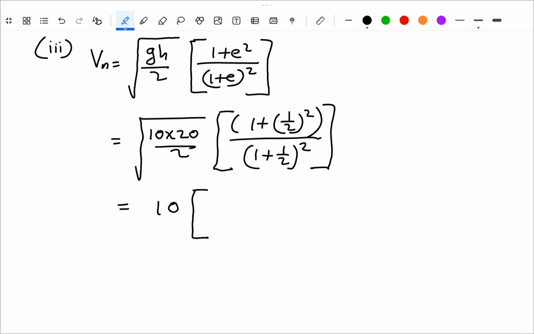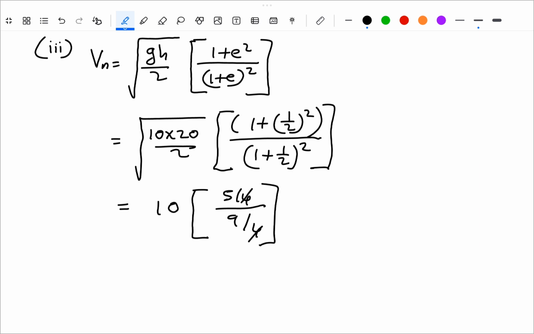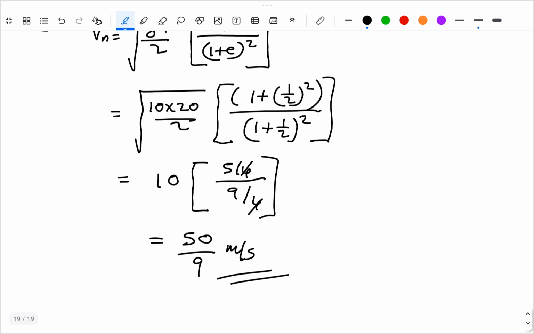So on cross multiplication, 5 by 4 divided by, here it will be 3 by 2, square will be 9 by 4, alright? You can cut both the 4. So it will be 50 by 9 meter per second. So that is the answer.